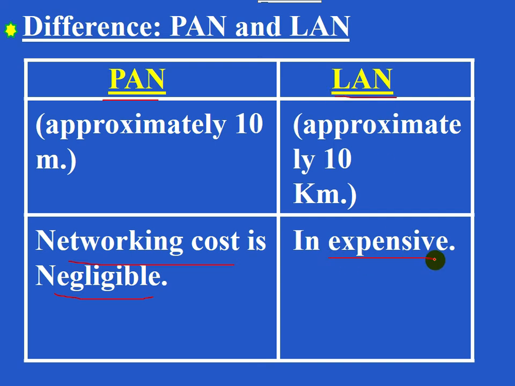In the case of PAN, the networking cost is negligible, and in the case of LAN we can say that it is inexpensive, because when you connect your mobile phone with your laptop, a personal area network is formed there, isn't it? Now in order to form that personal area network we make use of Bluetooth, hence we can say that the networking cost is negligible. But in order to form a LAN, we make use of inexpensive devices like switch. Anyway, cost is there, but it is inexpensive.